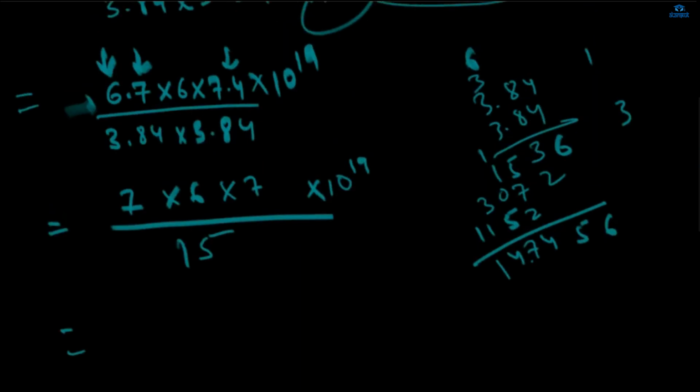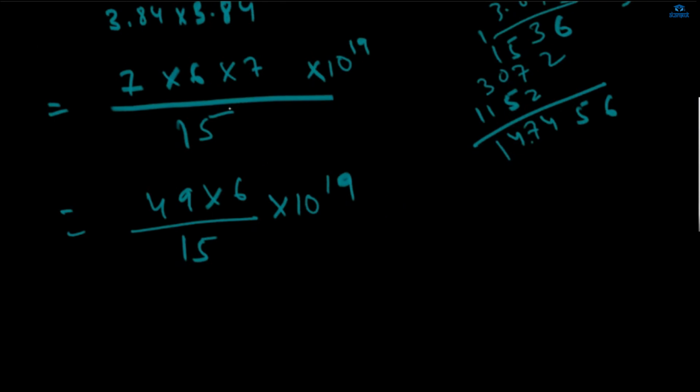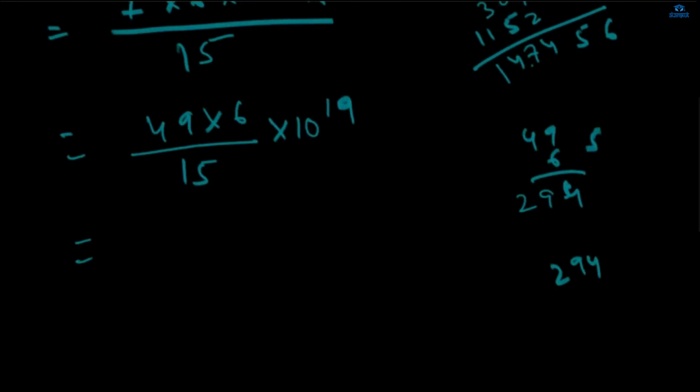तो 7 7s are 49. 49 into 6, how much it will be? इतना न्यूटन आएगा. You need to mention Newton. So like around 300, 293 something. 4 7s are 294. 294. Sure ना? So 15 से करेंगे. 15 1s are 15. 4 and 1 and 4 will come here.